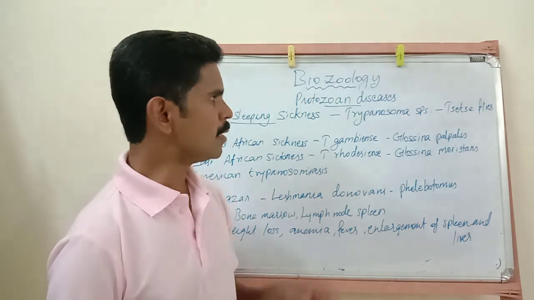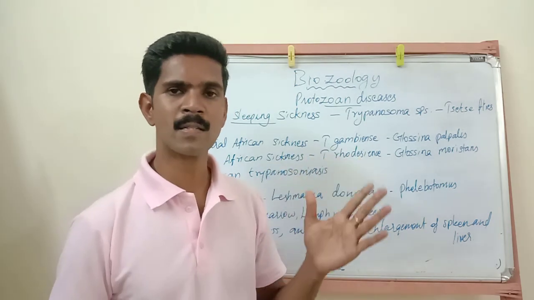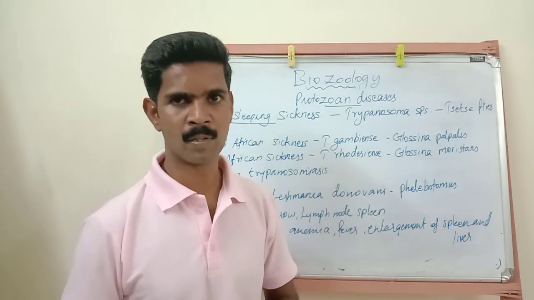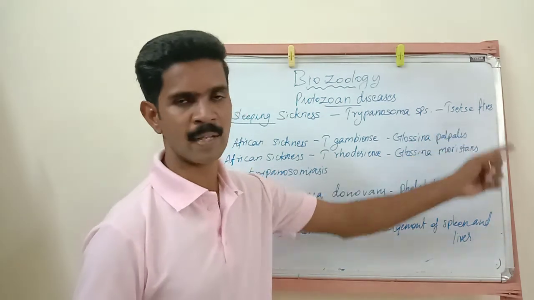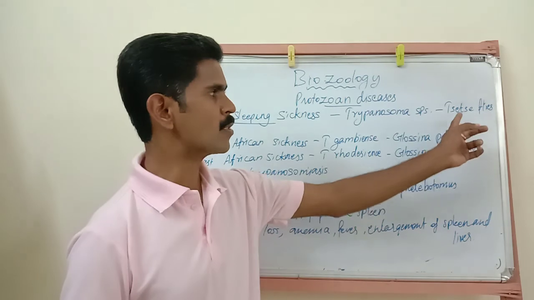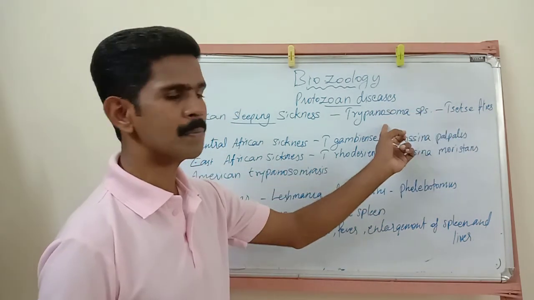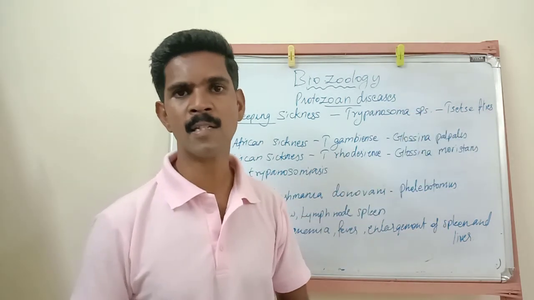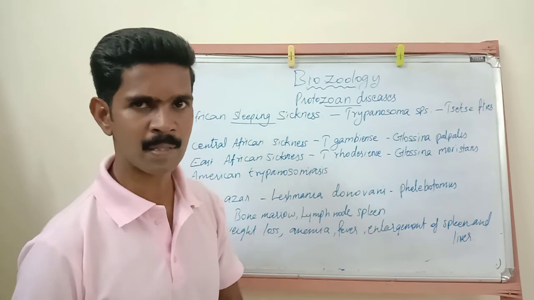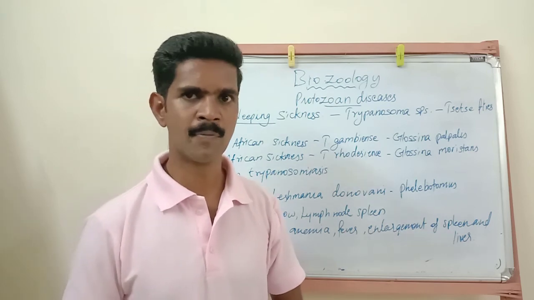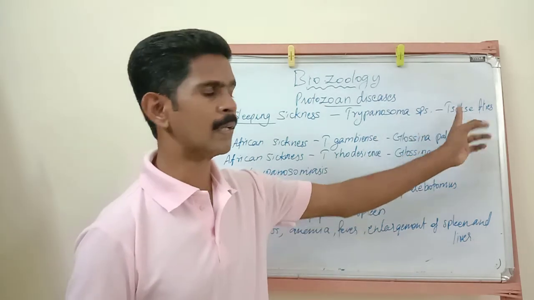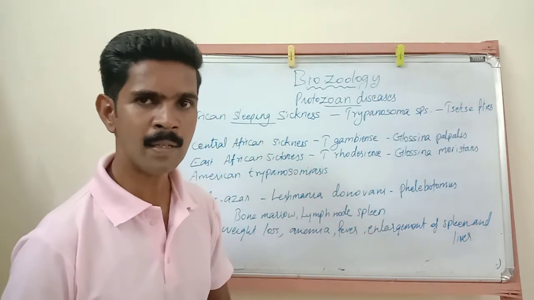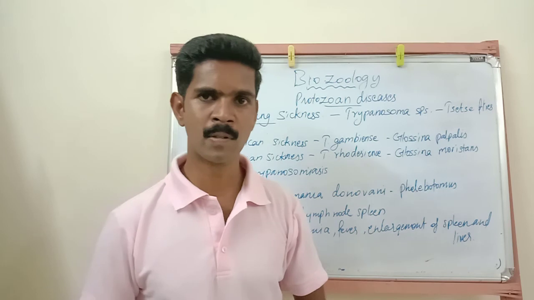Understand? Then this disease is carried or transmitted by a vector. One fly acts as a vector. Name of that vector is tsetse fly. So these flies carry this Trypanosoma species and spread this protozoan disease, African sleeping sickness. Now we have studied the causative organism and vector name of African sleeping sickness. Understood, my dear students?